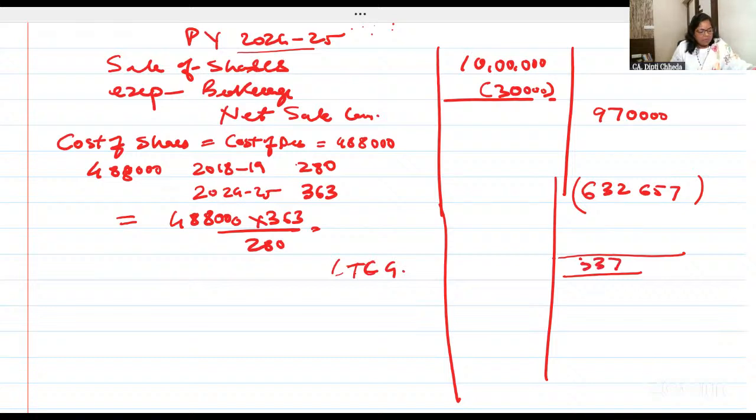Did you follow? When debentures are converted into shares, no problem. Nothing to be done. But when shares are sold, take the cost of debentures, but indexation don't start from 15. Indexation you start from 18 and 19. Okay. One more problem exactly same. That's the first homework for today. Homework will be there. Put stopwatch and do the homework.